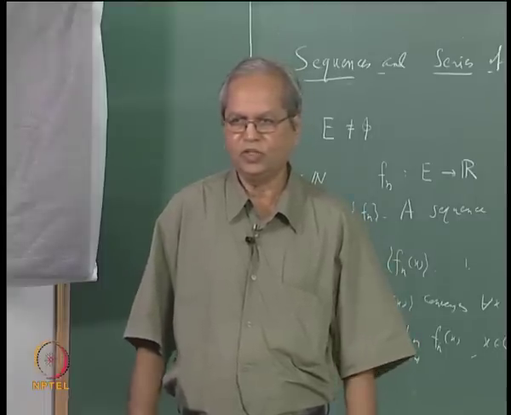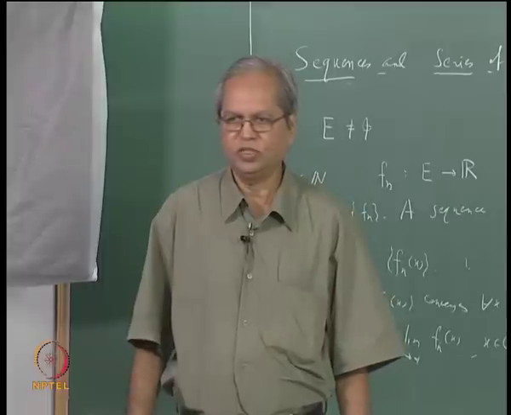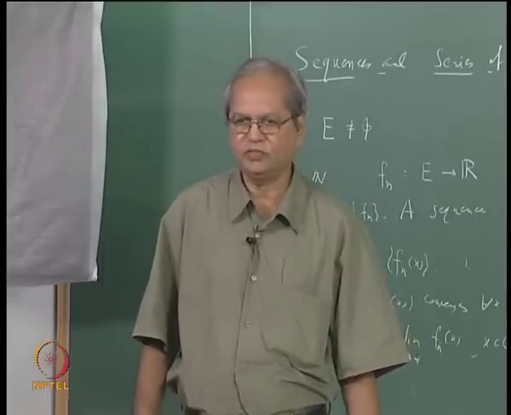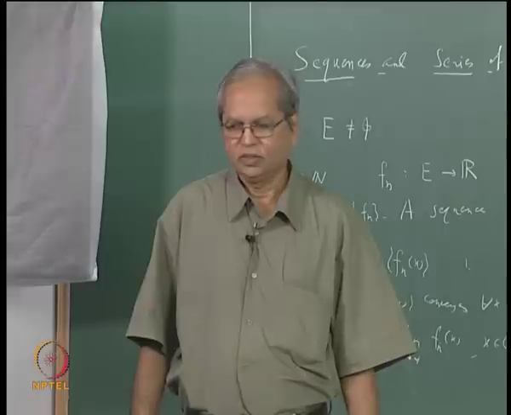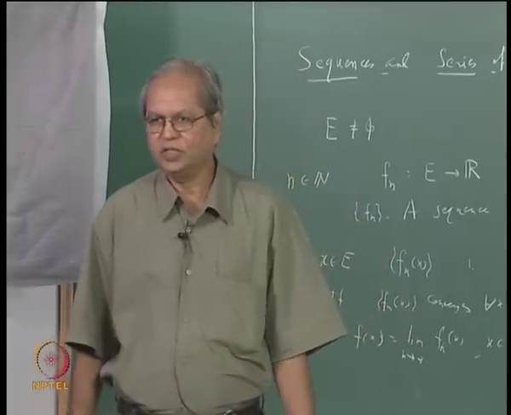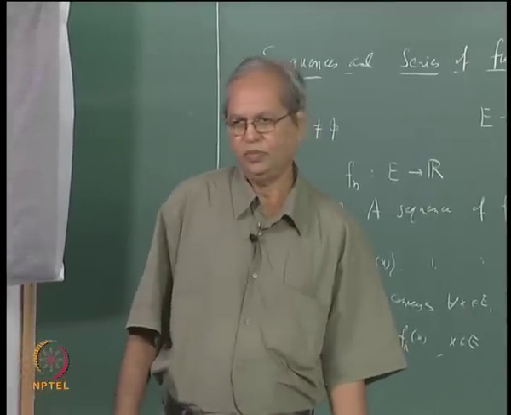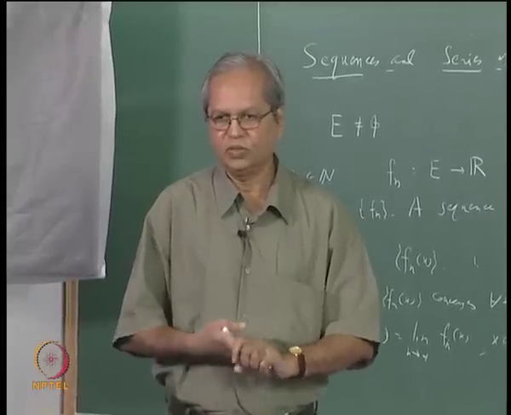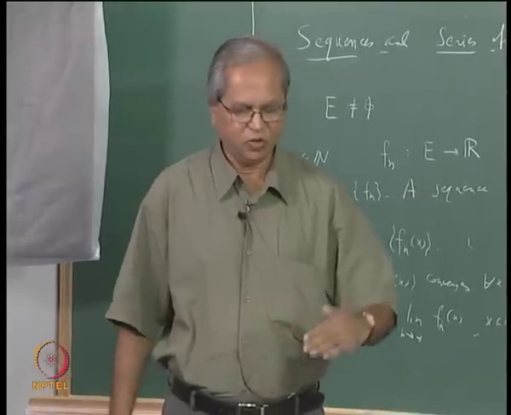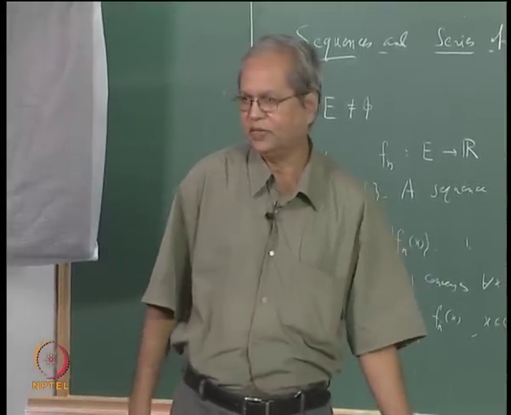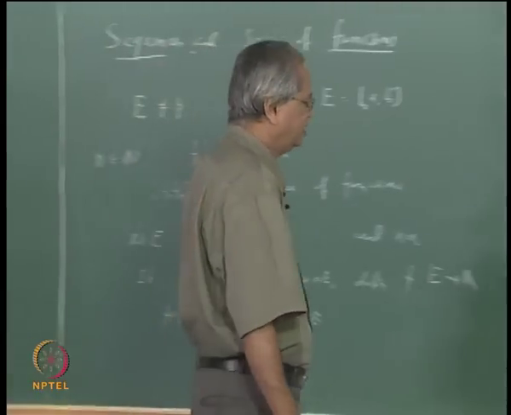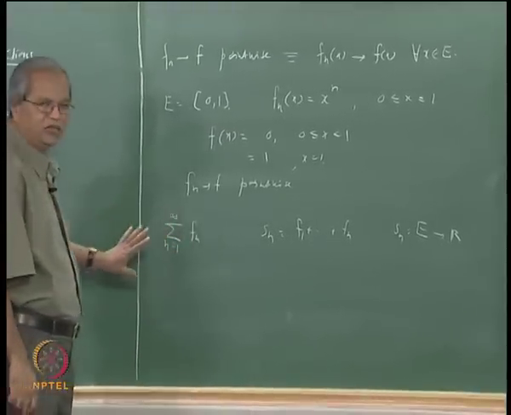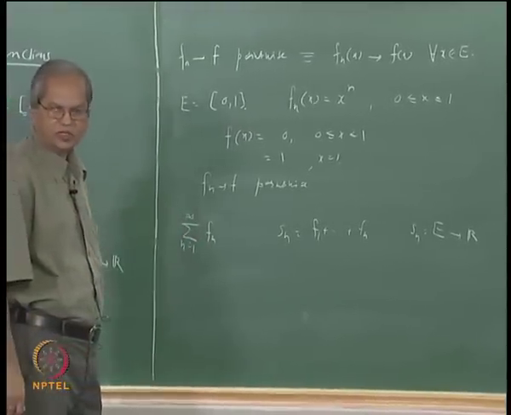A finite number of terms can be removed from a sequence, or a finite number of terms can be inserted in a sequence or a series. The convergent sequence will remain convergent and the divergent sequence will remain divergent. Of course, if it is a series, the sum will change. The sum of the series may change, but the convergent series will remain convergent and the divergent series will remain divergent. The behavior with respect to convergence or divergence will not change by changing a finite number of terms either in a sequence or in a series.